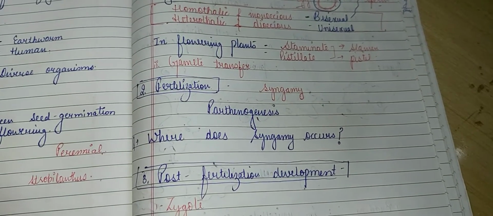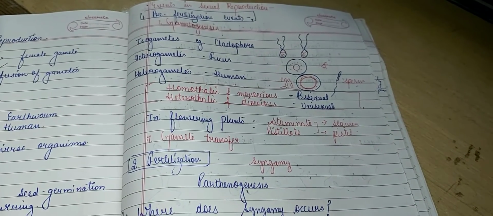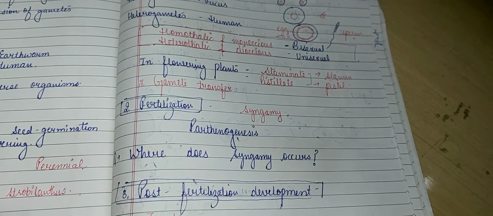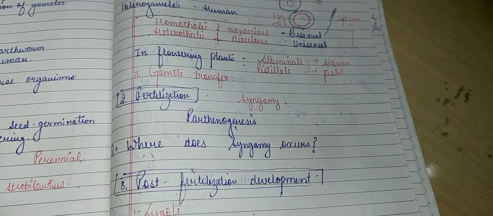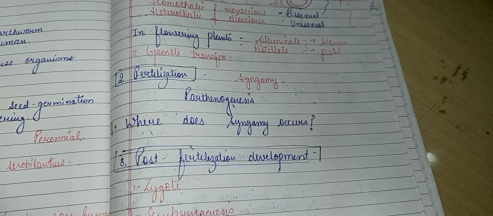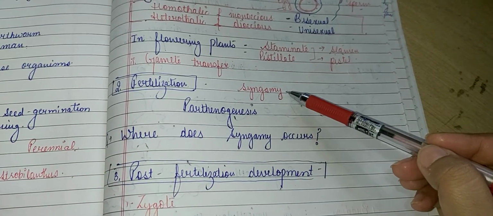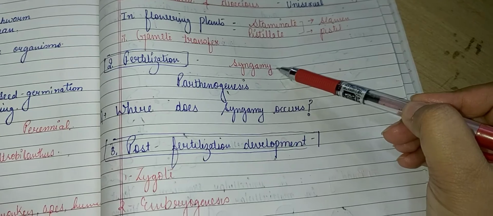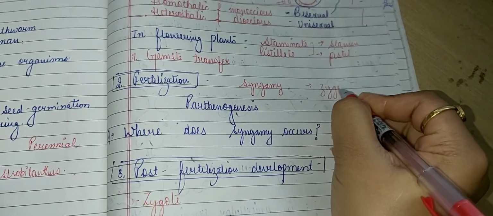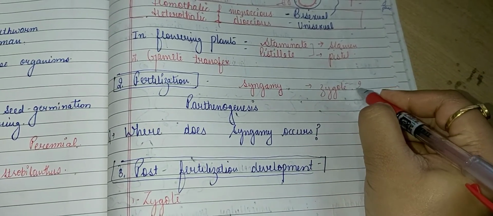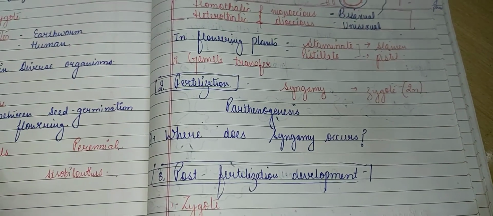Now the second phase of events in sexual reproduction is fertilization. Fertilization is the process of fusion of the male and female gametes, and it is the most vital event of sexual reproduction. The term we use for the fusion of the gametes is syngamy, which results in the formation of a diploid zygote. Zygote is always diploid, having two haploid sets of chromosomes.